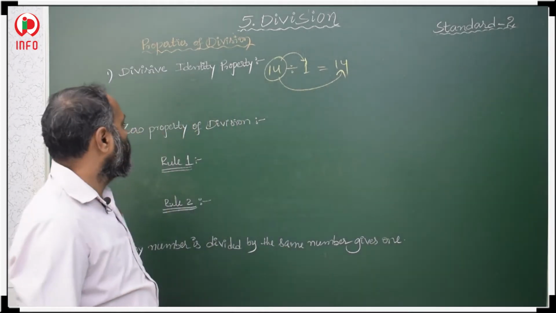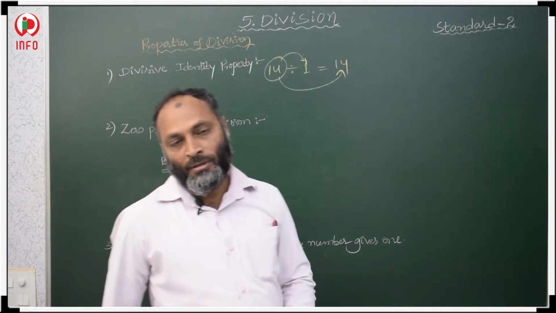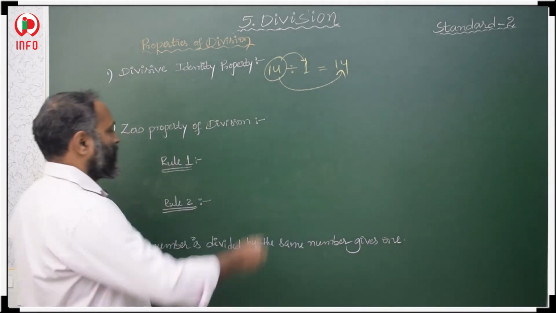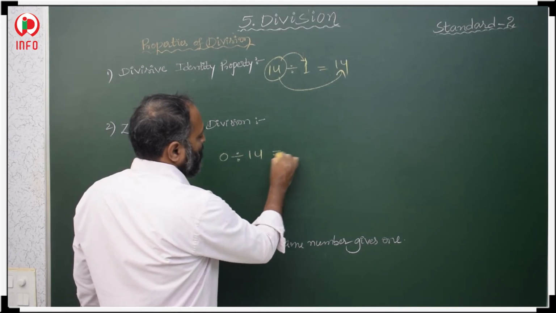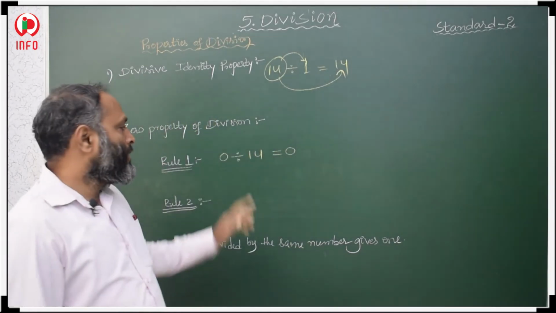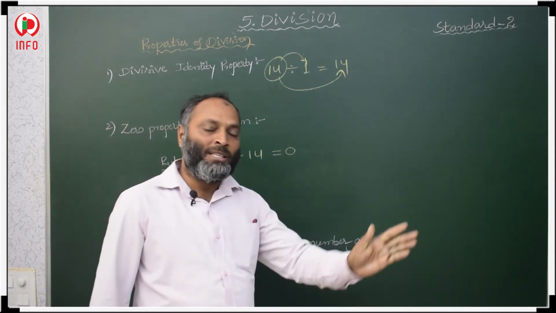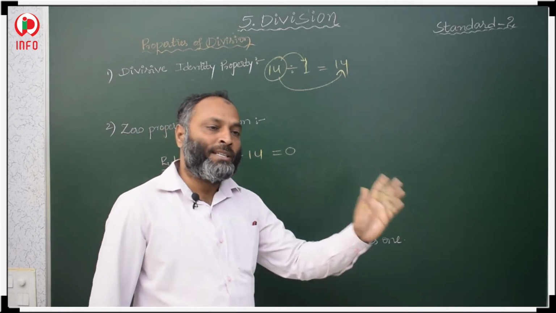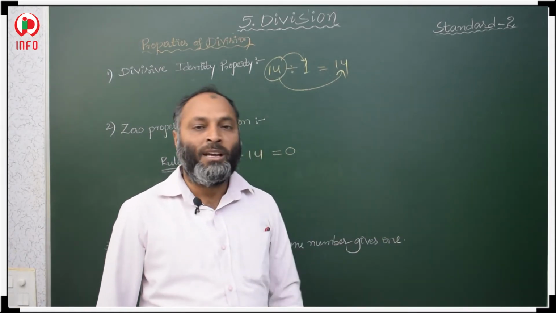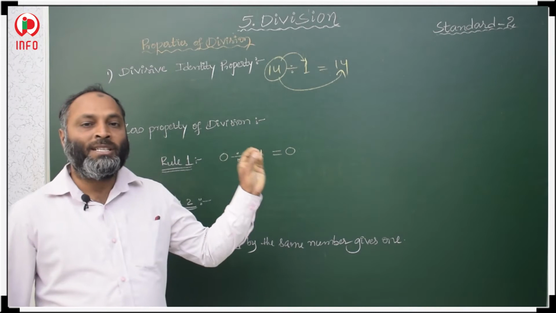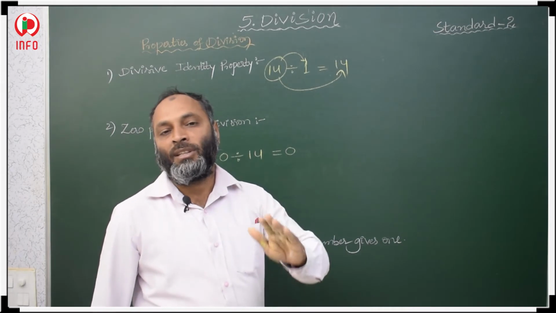Okay. Next, the zero property of division. Here we have two rules. What is the first rule? In the first rule, if 0 is divided by any number, the quotient is 0. 0 divided by 14 is 0. 0 divided by 100 is 0. 0 divided by 7 is 0. 0 divided by 108, the answer is 0. This is the first rule.